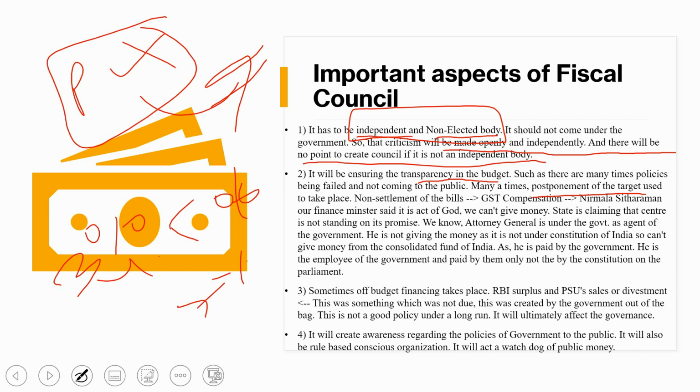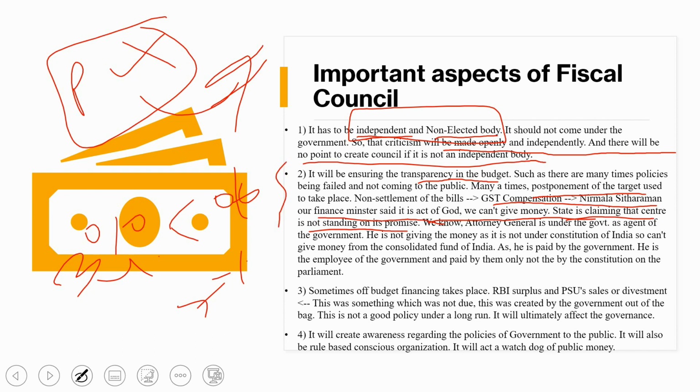No settlement of the bill, that is the GST compensation. Nirmala Sitharaman, our finance minister, said that it is an act of God, so we can't give the money. And the states are claiming that the center is not standing by its promise. So what will happen in coming days? If the center promises something, like just pass this bill and I will give you that compensation, or I will help you, the next time the states will not believe the government. So that's why there should be a council who will check all those things.